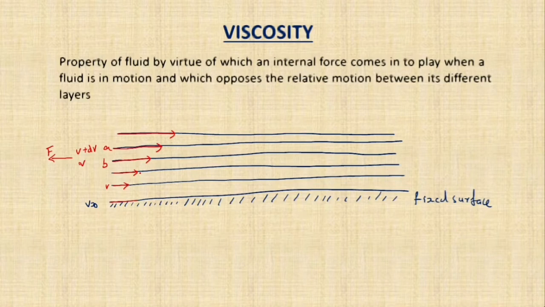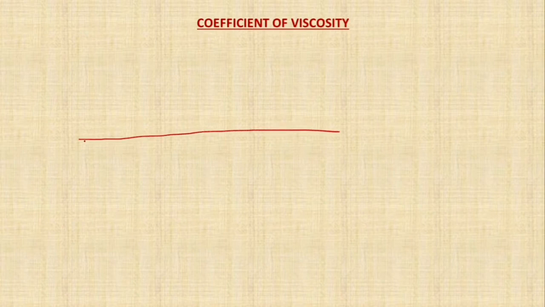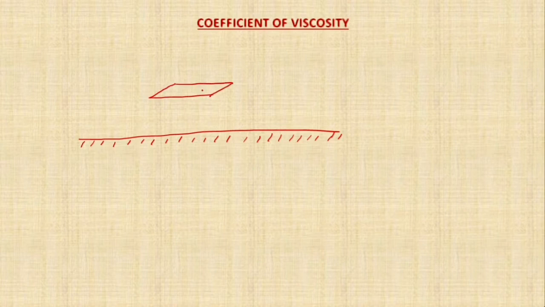So now let's discuss what is meant by coefficient of viscosity. Consider a fixed surface. This is the fixed surface. Fixed surface means the velocity of the layer just above, or in contact with, this fixed surface becomes 0. Now imagine there are two layers. These are the two layers. This is layer 1, and just above that one more layer you are considering. This is layer 2.